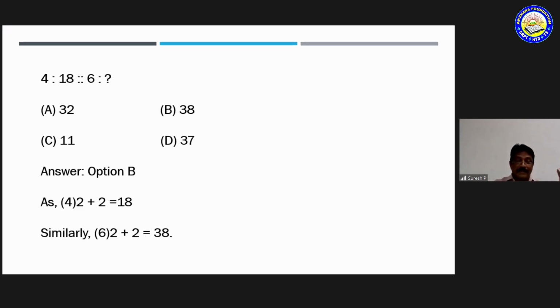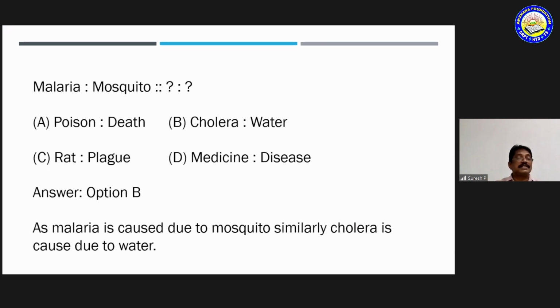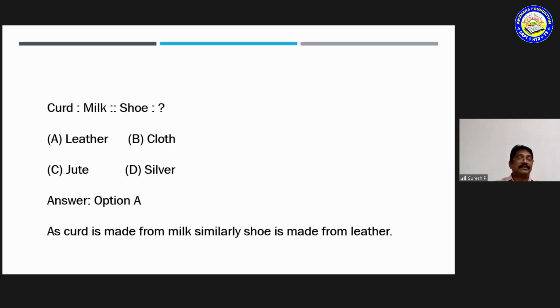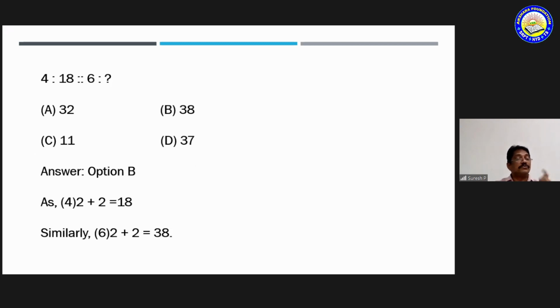The previous option was about diseases, which come in biology, correct? The first one, curd, milk, comes in chemistry. Now come to 4:18 as 6 is to what? So it comes in mathematics. See, all concepts, all subjects are covered in this analysis.